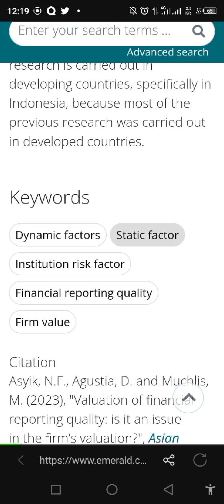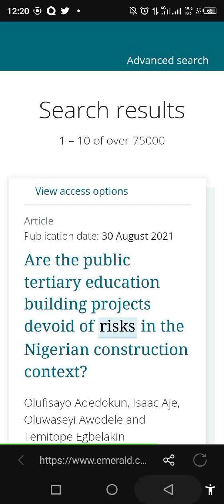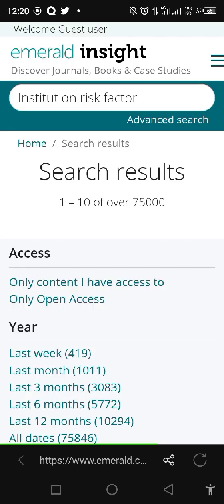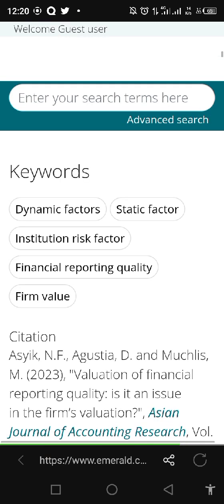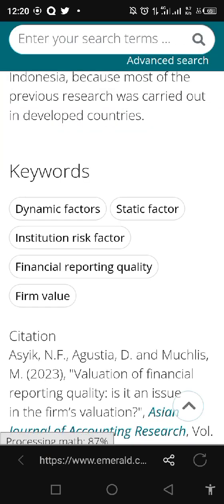Dynamic factor, static factor, institutional risk factor. I told you the other time, let's go back, I'm not interested in all this. Remember, like I said the other time, their financial reporting quality is their independent variable. So the variable of measurements, the determinants of financial reporting quality in their own study, is dynamic factor, static factor, institutional risk factor.